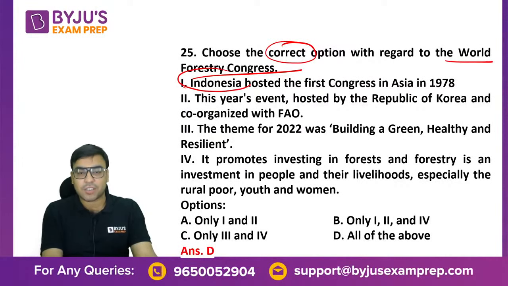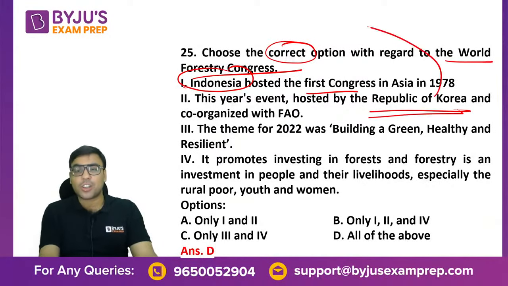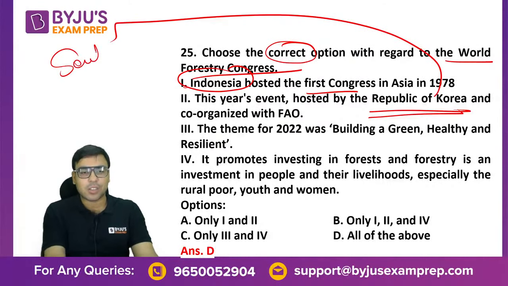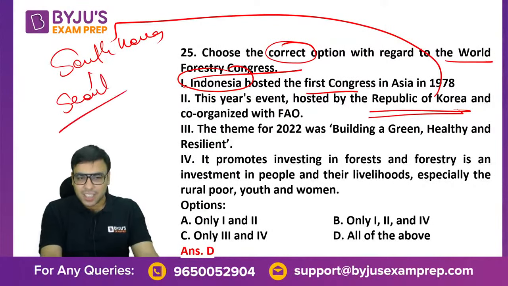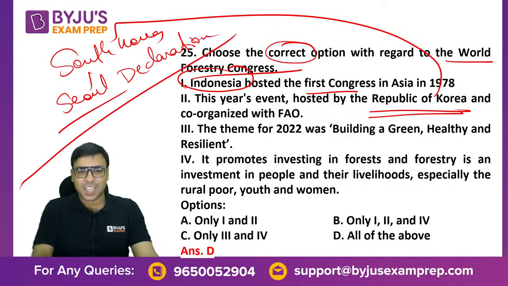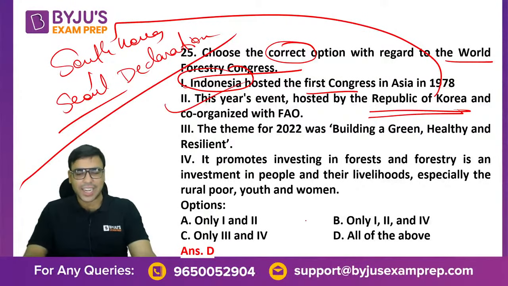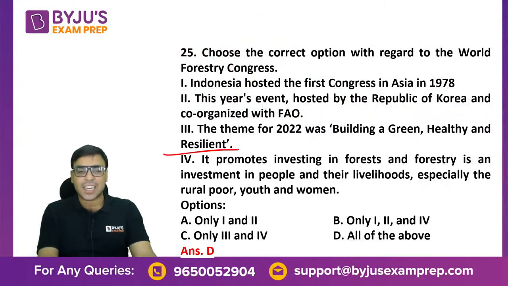Like Indonesia was the first to conduct it. This year it was hosted by Republic of Korea. I told you Republic of Korea is nothing but South Korea, and the capital of South Korea is Seoul, right? So that is why they use the word Seoul Declaration. Yes. Apply this logic. So the second is also correct. The theme was building a green, healthy and resilient. 1, 2 and 3 all are correct.